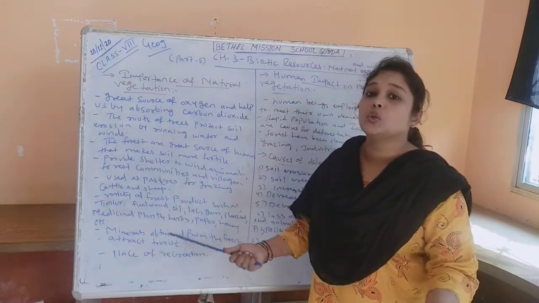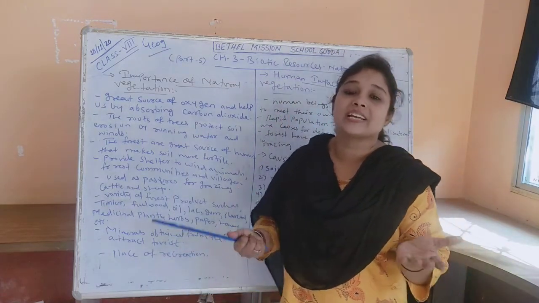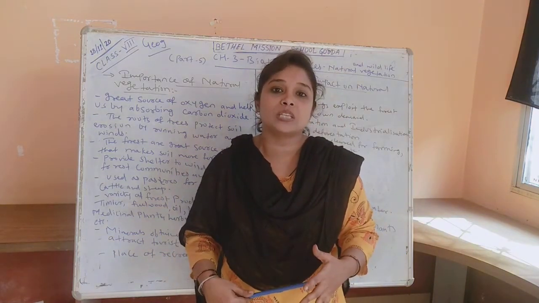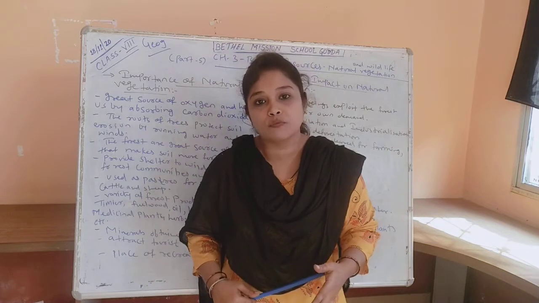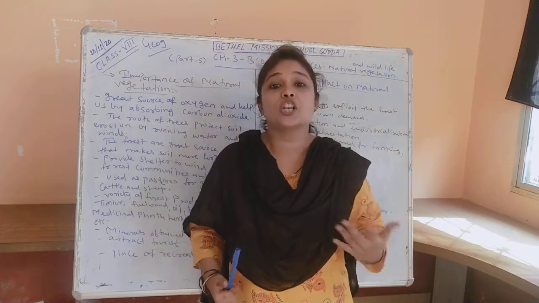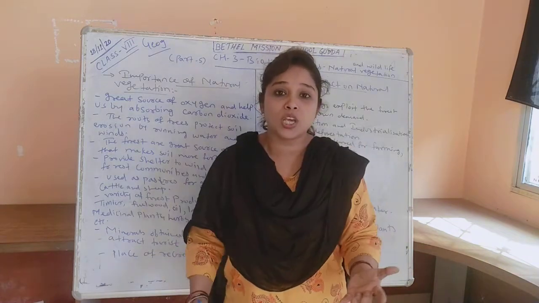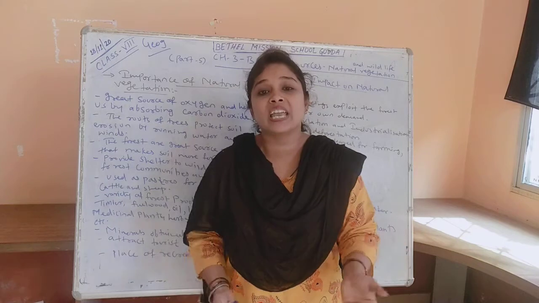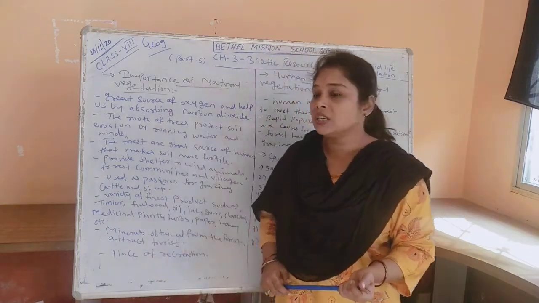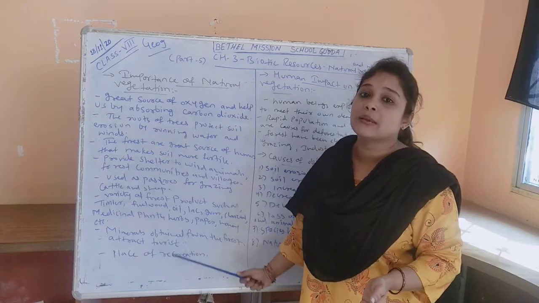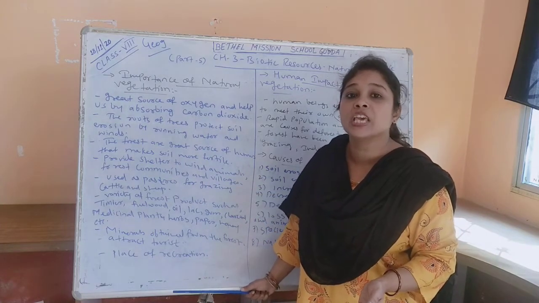And forests are tourist attraction places. Forests and grasslands are tourist attractive places. They can attract tourists towards themselves, and tourism can flourish because of the forest area. And nowadays, for recreational purposes and for the peaceful atmosphere, many people go to visit forest areas for recreational activity. So all these are the importance of the forest, and all these are the importance of the natural vegetation which we have.